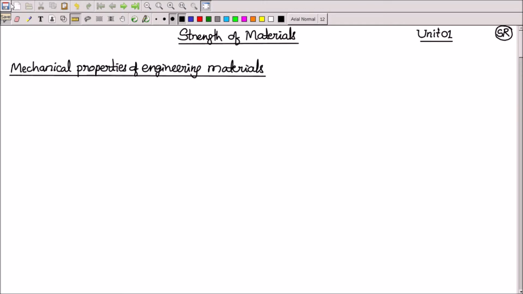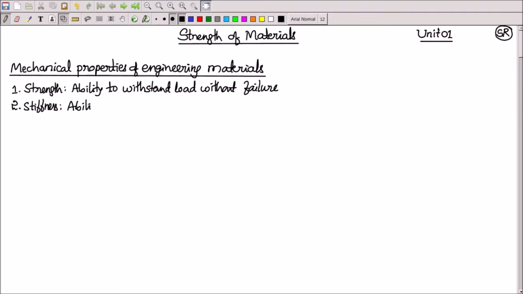First one is called strength. It is the ability of the material to withstand load before its failure. How much load it can withstand before its failure, that is called as strength. Stiffness, it is the capacity of the material to resist the deformation.